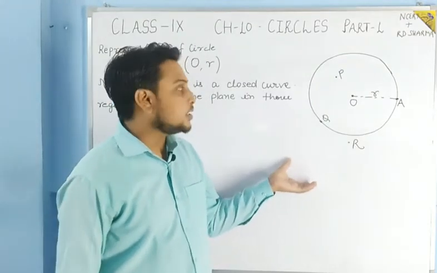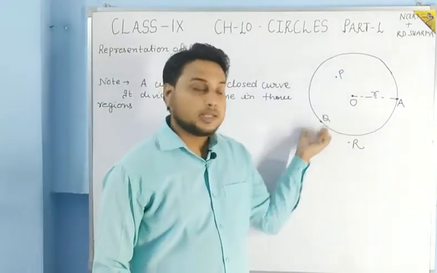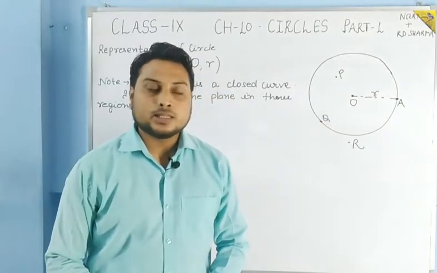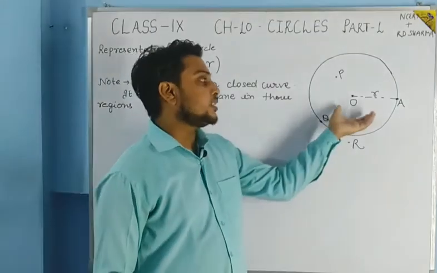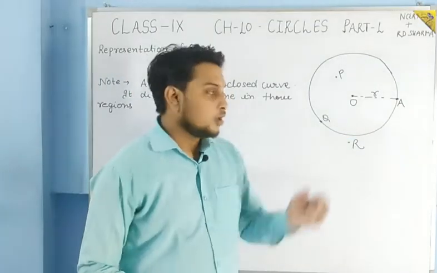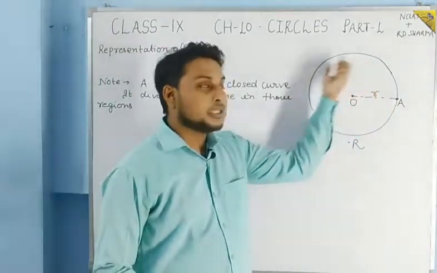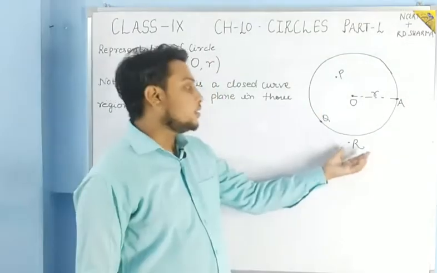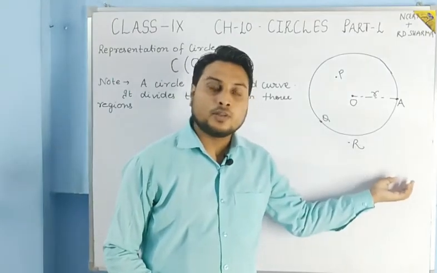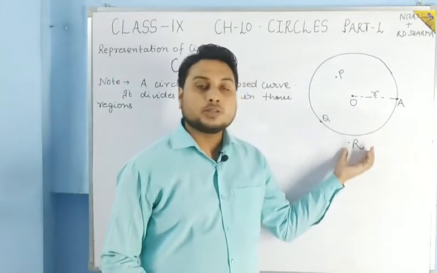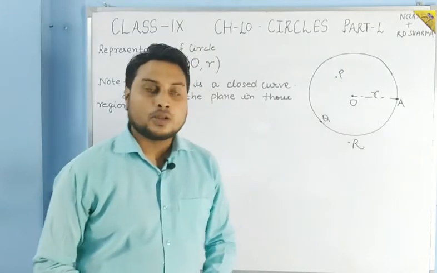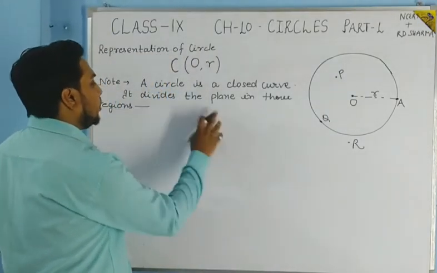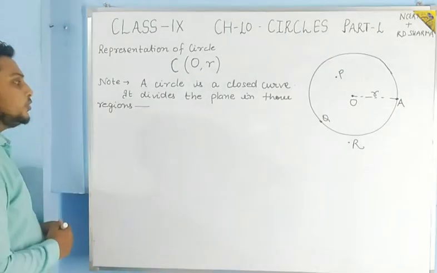Now students, as I am telling you, because of this circle, this plane has divided into three regions. You can simply understand by these three points. What are the regions? One region which is inside the circle. The second region is the circle itself. And the third is the outside region of the circle. So basically a circle is a closed curve and it divides the plane into three regions.